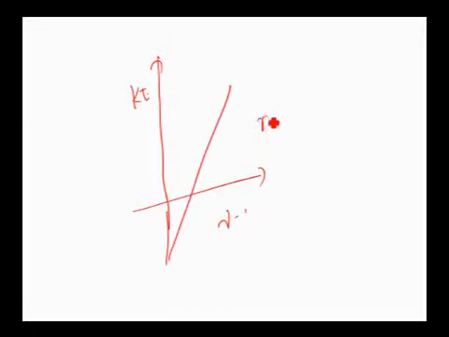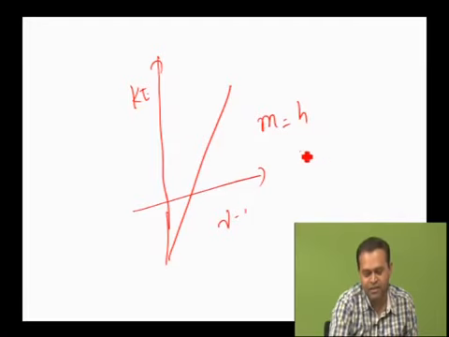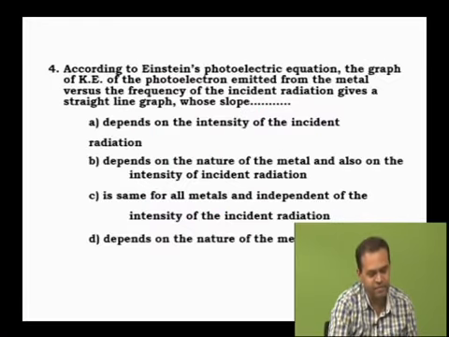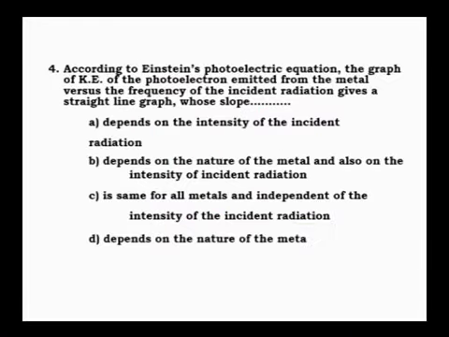What does slope represent? Slope will be equal to Planck's constant, h. That means it is the same for all metals and is independent of intensity of incident radiation. Whatever be the value of intensity of incident radiation, definitely there is no change in Planck's constant value. Therefore, option C is correct. Third option. Clear?